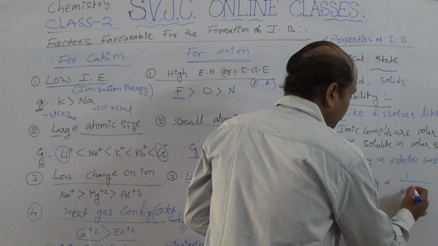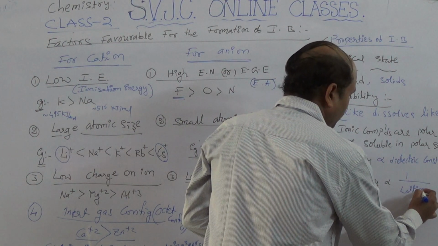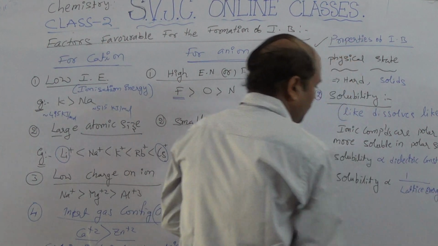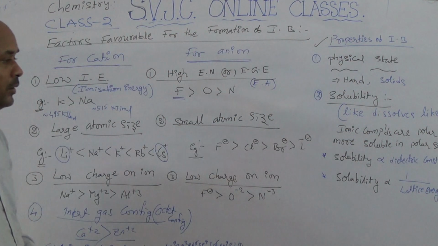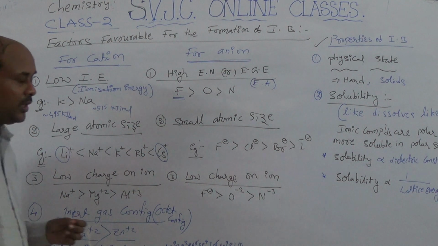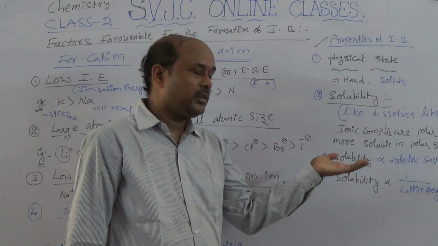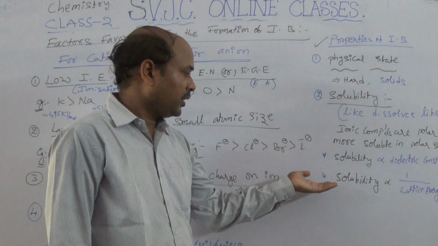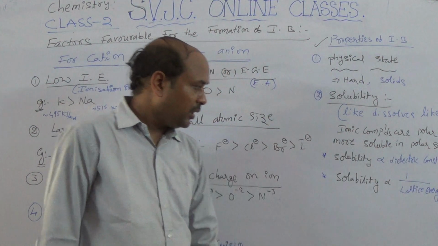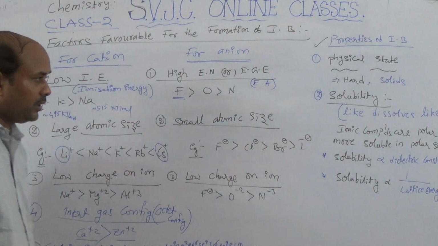So solubility depends on both conditions: one is dielectric constant, another is lattice energy. As the dielectric constant value increases, the solubility also increases, whereas as lattice energy increases, solubility decreases.